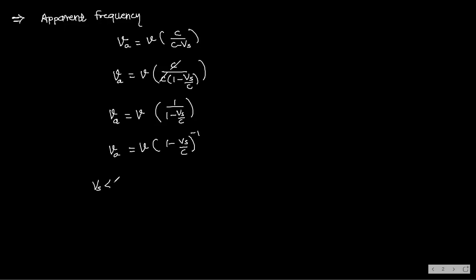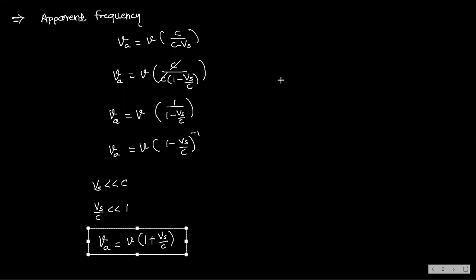Now you see this is Vs and C. As Vs is very less than C, this Vs by C will be very less than 1. And therefore, using binomial expansion, nu A is equal to nu into this minus 1 inside, so minus 1 and this minus will become plus, you will get Vs by C. Understand? So nu A is equal to nu into 1 plus Vs by C. Clear? This is the apparent frequency formula. Yes, understood. Right.